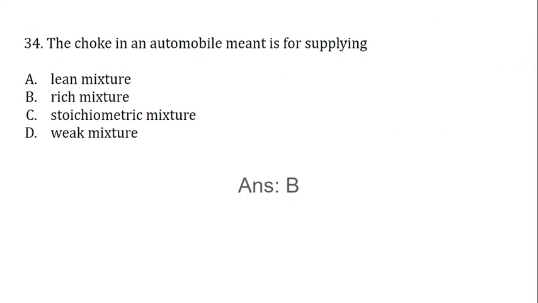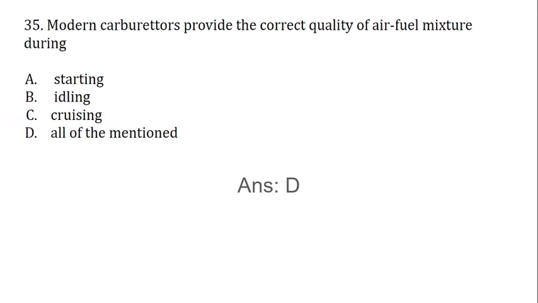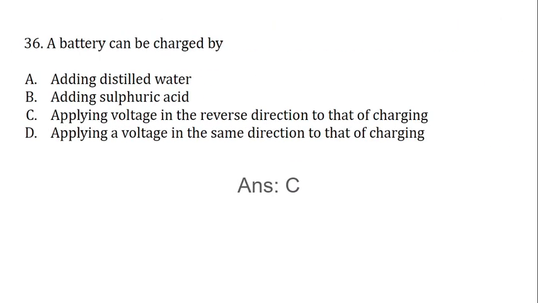The choke in an automobile is meant for supplying lean mixture, rich mixture, stoichiometric mixture, or weak mixture. The correct answer is B, rich mixture. Modern carburetors provide the correct quality of air-fuel mixture during starting, idling, cruising, and all of the mentioned. The correct answer is D, all of the mentioned. So it is suitable for all load conditions.